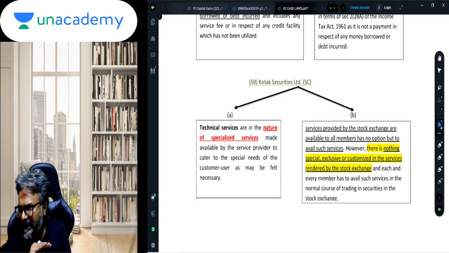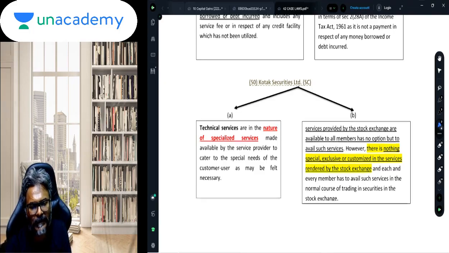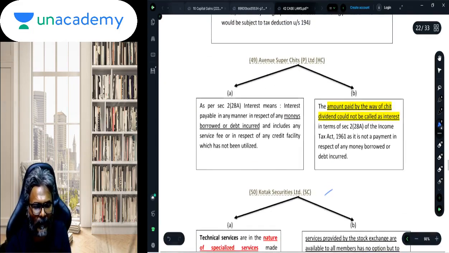So therefore it can be considered that whatever standardized facilities are there, for which the payment is made on such standardized facility, the payment cannot be characterized as a technical service. Cannot be characterized as a technical service. And that is what this case law on Kotak Securities was all about.